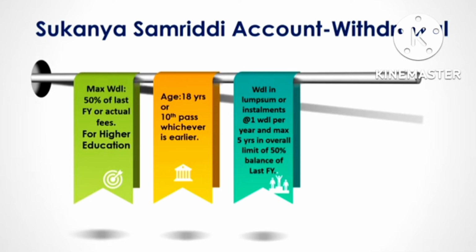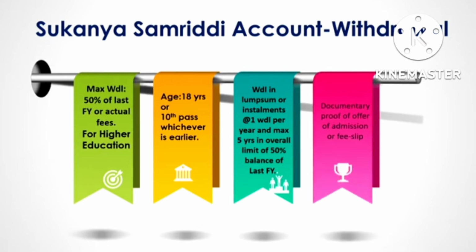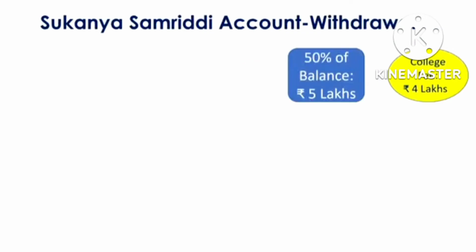And the amount will be 50% of the balance of the last financial year or the fees that is paid by the girl child. Then the documentary proof of offer of admission or fee slip should be provided so that withdrawal can be allowed in the post office or bank. So documentary proof is required. And one more thing, I have already told you that 50% of the balance will be paid.